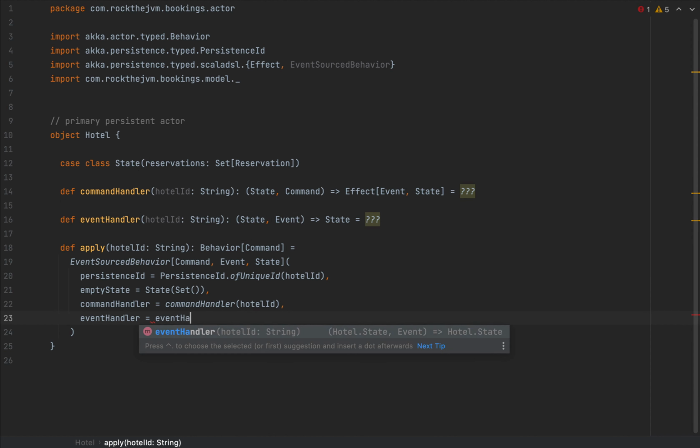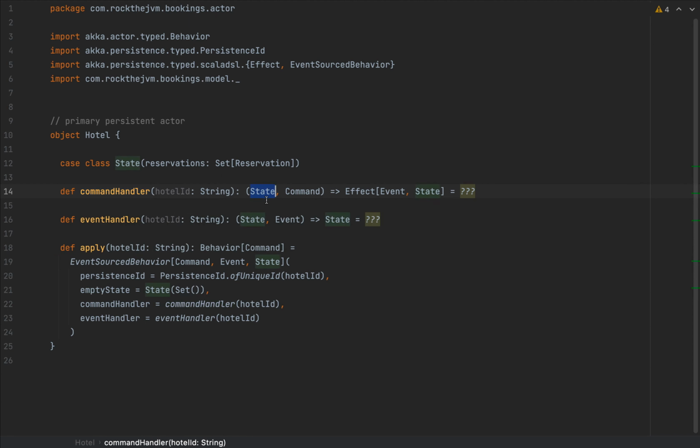So the fundamental interaction will go as follows. This actor will receive a command at some point, of course asynchronously. When that happens, the command handler will be triggered by modifying the internal state of the actor. We'll trigger an effect that will persist that event to the persistence store, in this case Cassandra. So once I receive this command, I will persist an event. I will create it and I will persist it. And after the persistence store has acknowledged the event, the second event handler callback will be invoked and the state of the actor will be modified after that. Awesome. Now let me go implement the command handler.